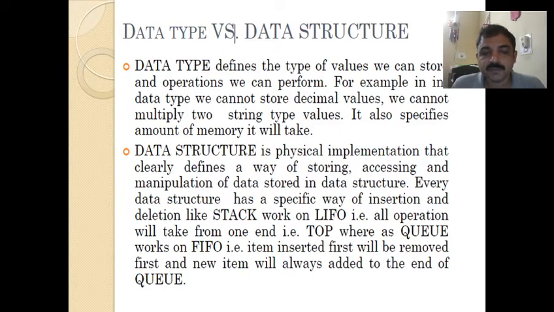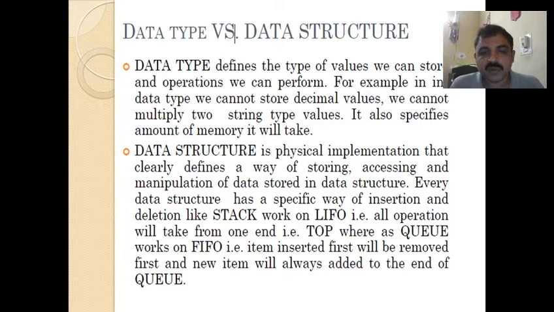That means whoever enters first comes out first. That is, the item inserted first will be removed first, and a new item will always be added to the end of the queue. So there is a specific way of storing in a stack as well as in a queue.